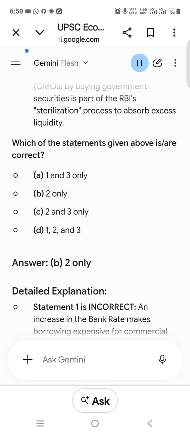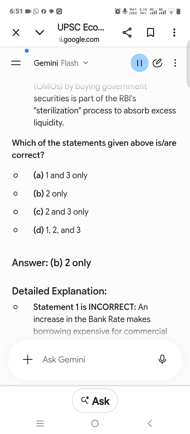2 only. Detailed explanation. Statement 1 is incorrect. An increase in the bank rate makes borrowing expensive for commercial banks, signaling a tight, contractionary monetary policy, not an easy money policy. Statement 2 is correct. An expansionary monetary policy aims to increase liquidity and stimulate economic activity. The RBI does this by cutting the repo rate, CRR, and statutory liquidity ratio, SLR, making loans cheaper and more accessible. Statement 3 is incorrect. While open market operations, OMOs, are used for sterilization, buying government securities injects liquidity into the market. Sterilization to absorb excess liquidity involves selling government securities.